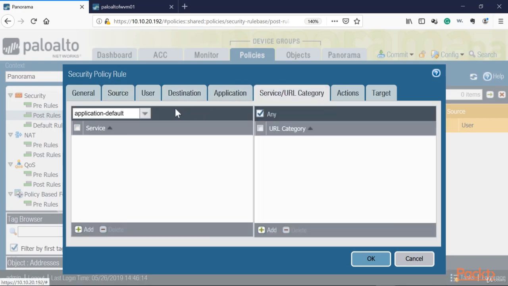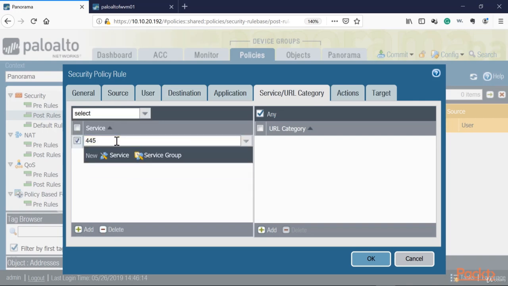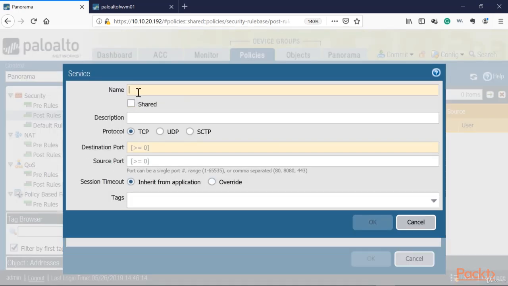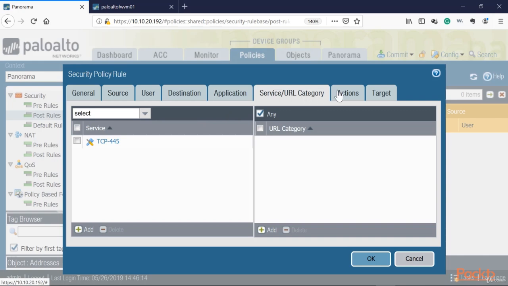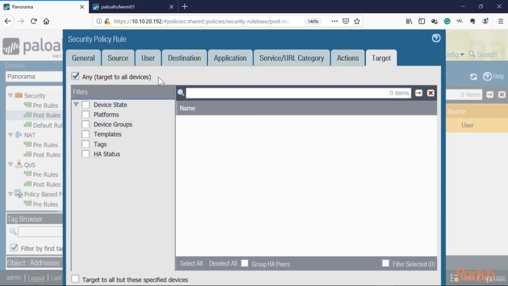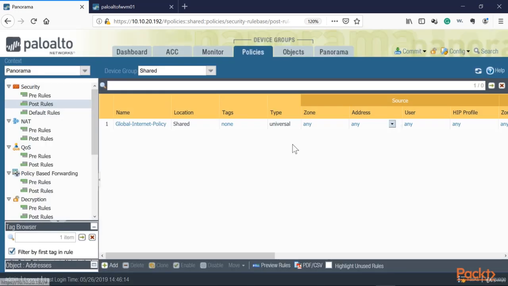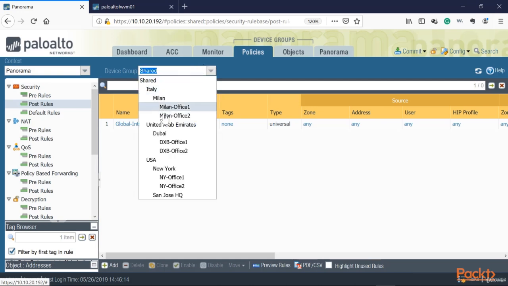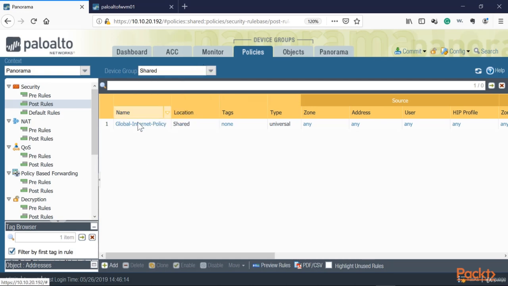Applications, any. Service, and I'm going to say 445. So let's say I don't want to allow 445 to talk outside. So I'm going to say TCP, and we're going to say 445, and I'm going to press OK. Actions, and we're going to block it. Target, and I can target any device, or I can target a specific device group, right? So if I want to target a specific device group, I can apply it to that device group. And we're going to press OK. And this applies everywhere. So everything that is below my Shared group, this policy will be applied to.